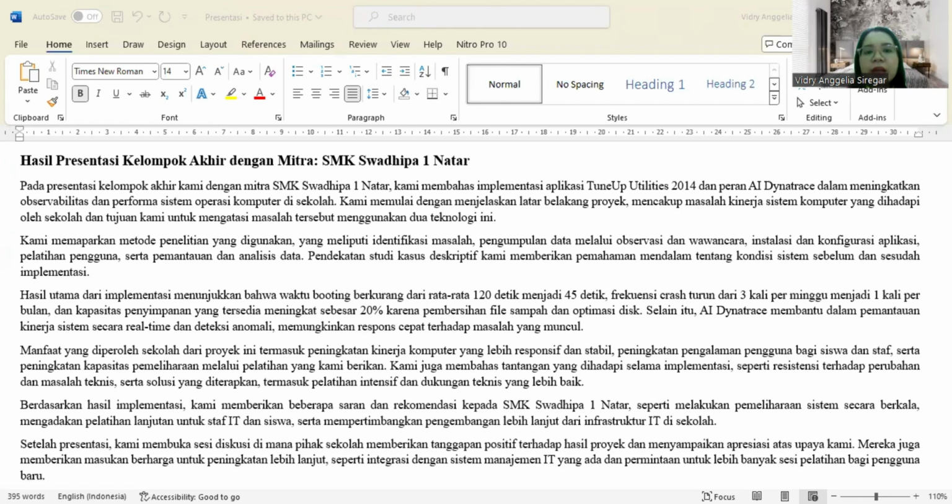We began by explaining the background of the project, covering the computer system performance problems faced by the school, and our aim to address the problems using these two technologies. We described the research method used, which included problem identification, data collection through observation and interview, application installation and configuration, user training, and data monitoring and analysis.